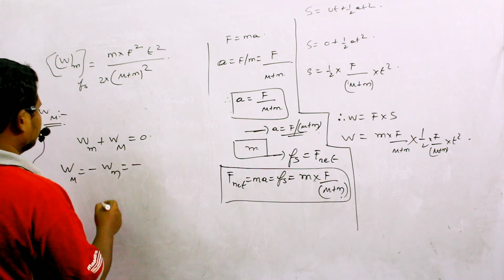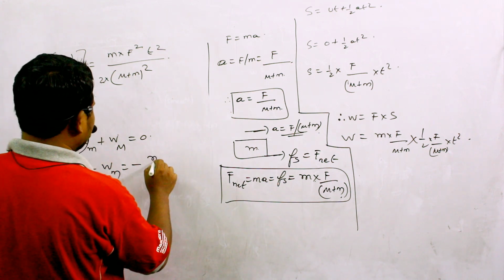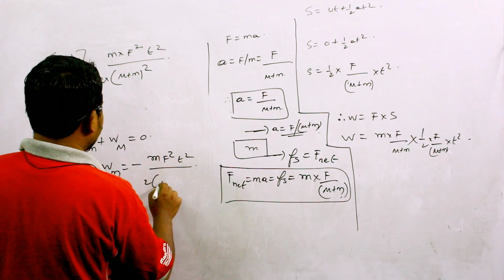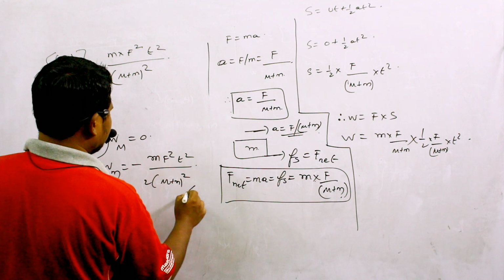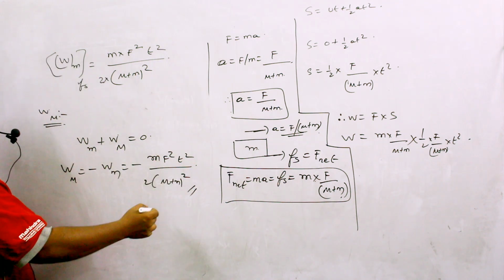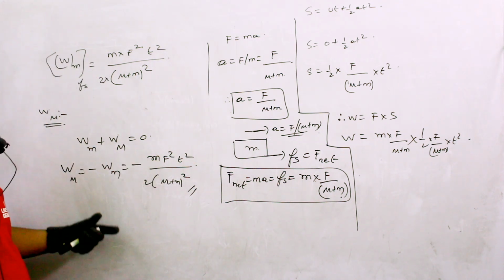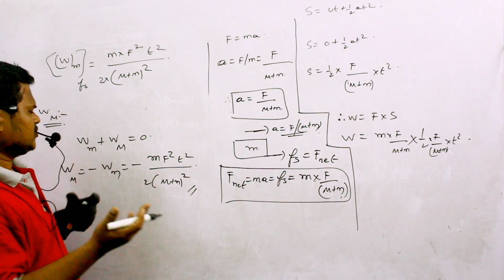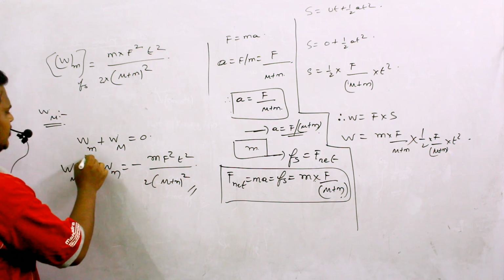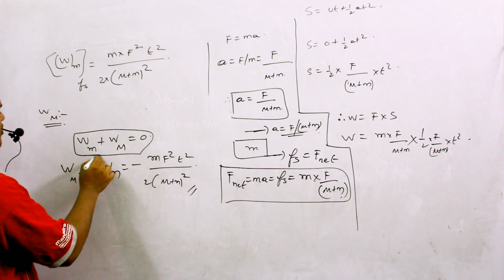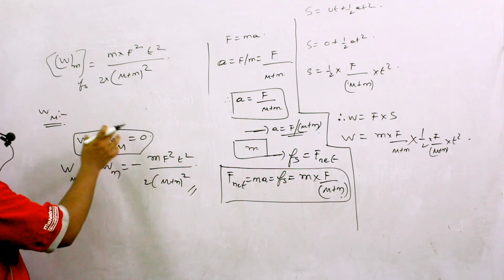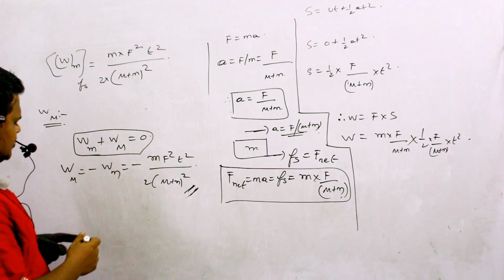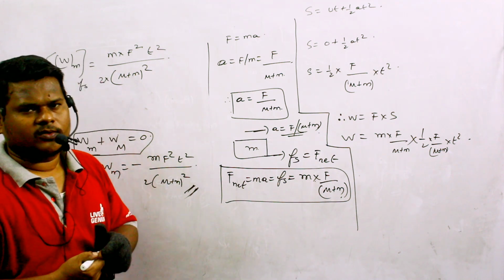So minus of work done on small m, which we have already calculated, Fs square t square divided by 2 into M plus m whole square. So this much amount of work is done on capital M with the help of static friction. Now the total work done, we have already written the equation here. Total work done on small m and capital M due to static friction should be equal to 0. Okay, so this is our small discussion on work done.